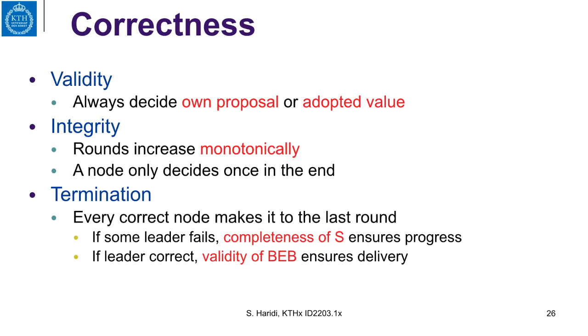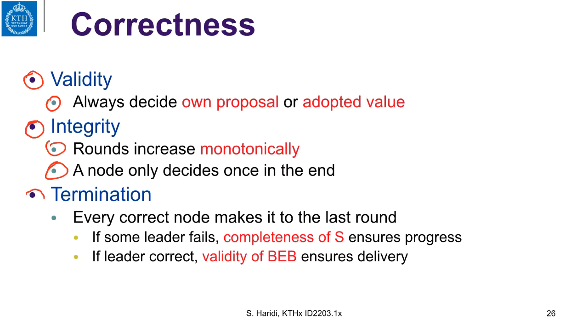If we go to validity, take the same algorithm, you always decide on your own proposal or some adopted proposal. So that is easy. If you go to integrity, rounds increase monotonically. So each node decides only once, at the end of the algorithm. This is the last round, basically.